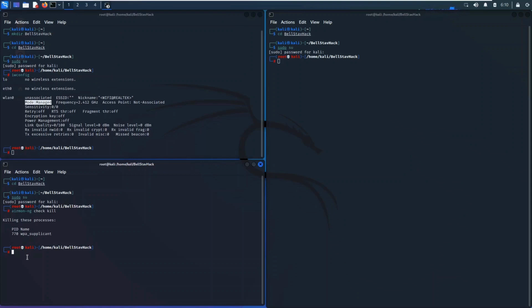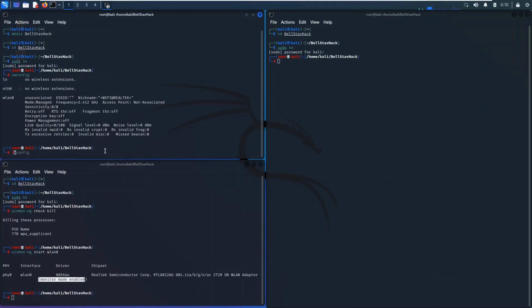So we're just going to go ahead and switch from managed mode into monitor mode. And as you can see here, it says monitor mode enabled. And just to verify that, we're just going to cross check that. And as you can see here, it says mode monitor. So now the next step is we are going to search for Wi-Fi access points around us. And for this activity, we created a Wi-Fi called Bello PTY Ltd.